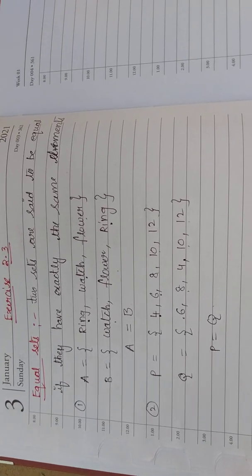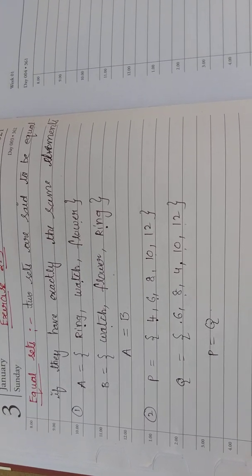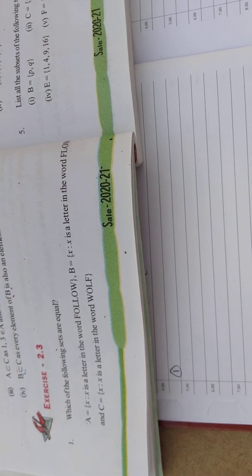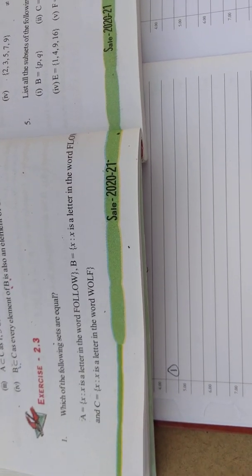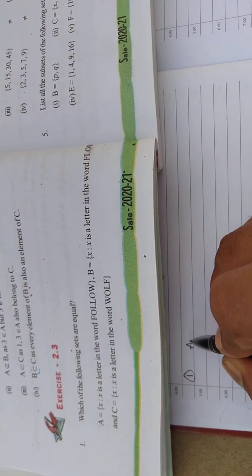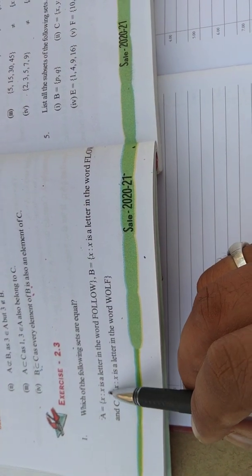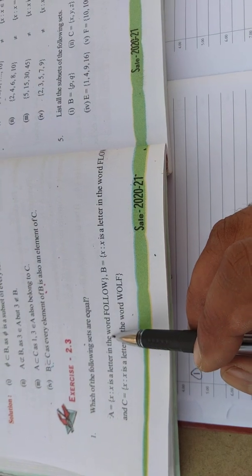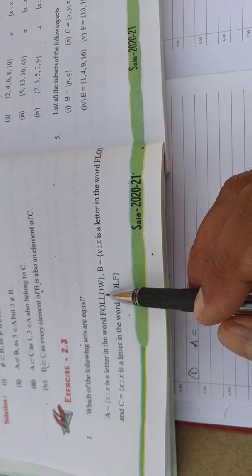Okay, now we will go with exercise 2.3, first question. Our first question is, which of the following sets are equal? So what is set A? Set A equals {x : x is a letter in the word FOLLOW}.